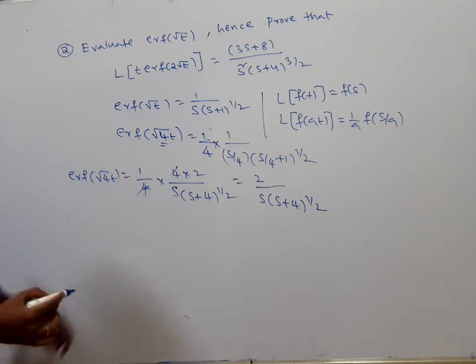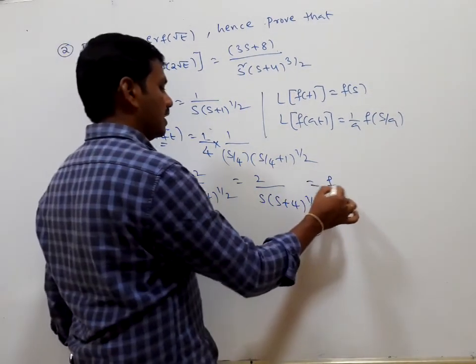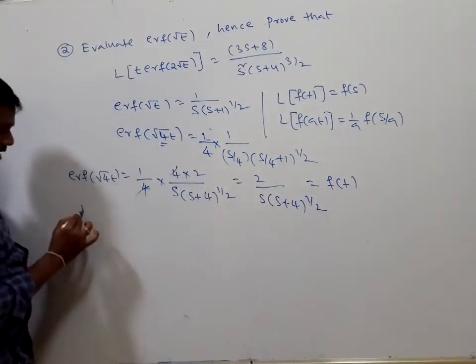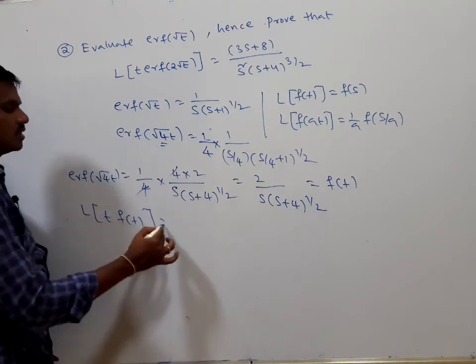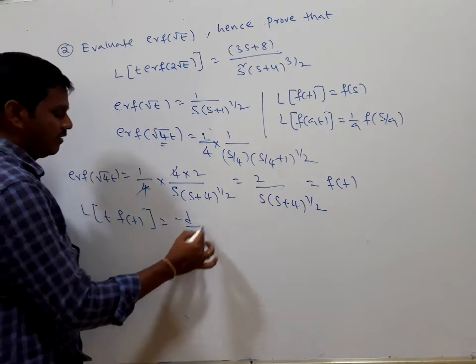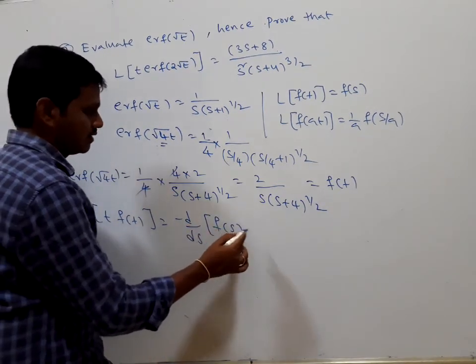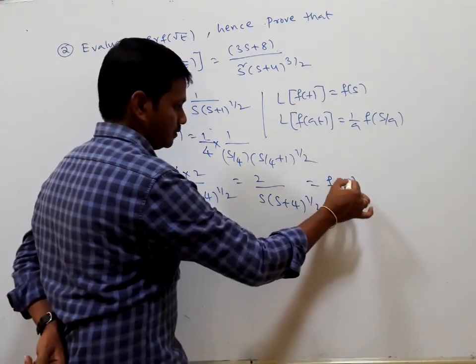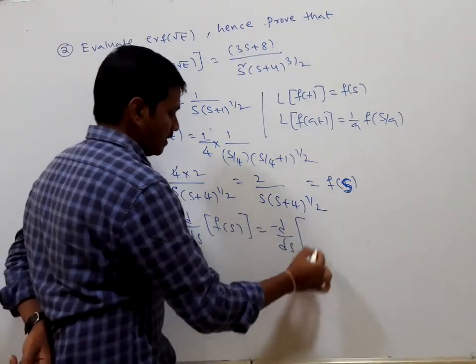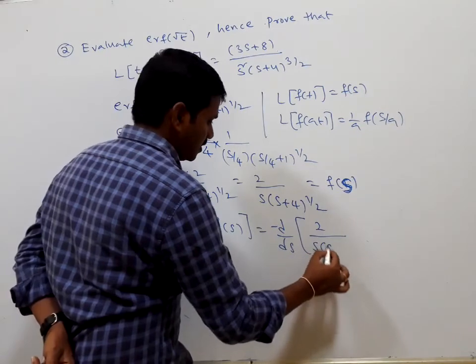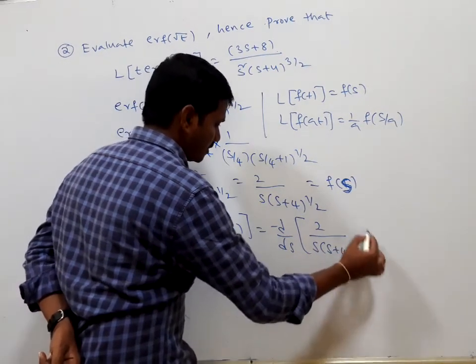Now t into some function of t, this is nothing but F of s multiplied by t. The Laplace transform of t into f of t is equal to minus d by ds of F of s, which is minus d by ds of 2 divided by s into s plus 4 whole to the power of 1 by 2.